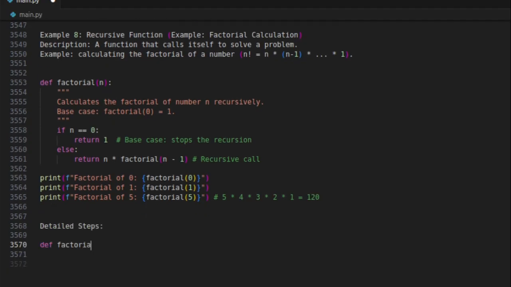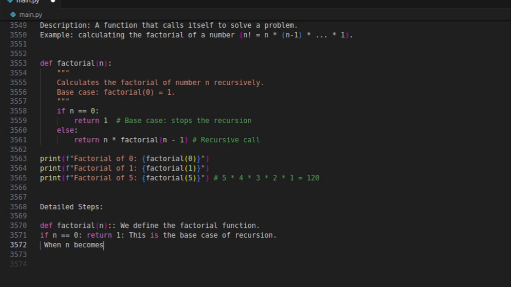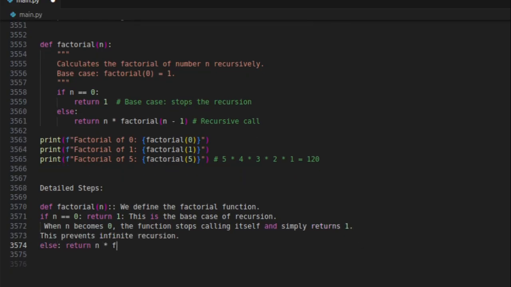Detailed steps: def factorial(n). We define the factorial function. If n equals 0, return 1. This is the base case of recursion. When n becomes 0, the function stops calling itself and simply returns 1. This prevents infinite recursion. Else, return n times factorial(n minus 1).